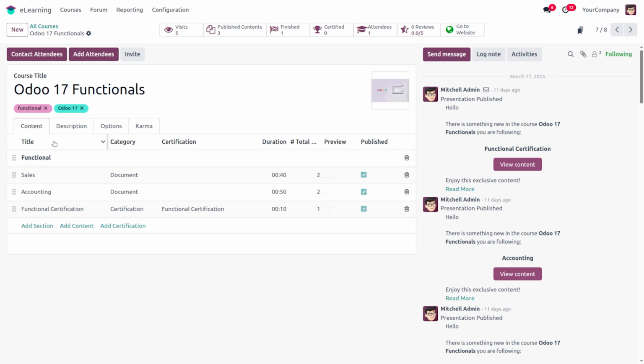Under the title, under the content, we have title, category, certification, duration, total views, preview, and published option, etc. Here there are three main options: add session, add content, and add certification.